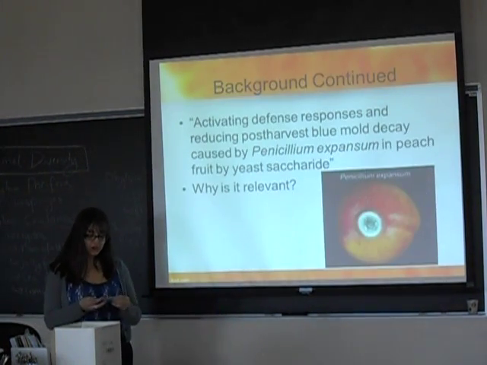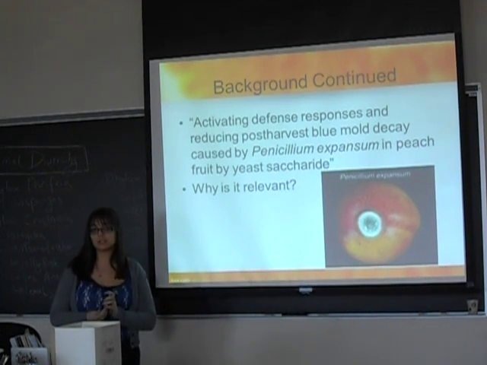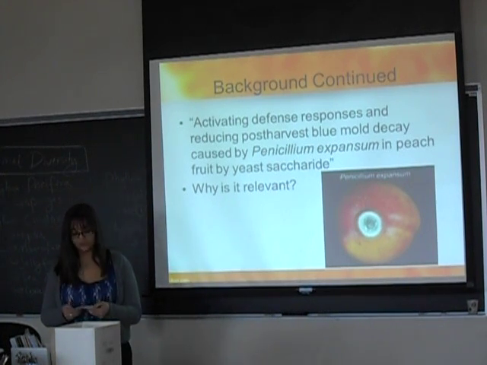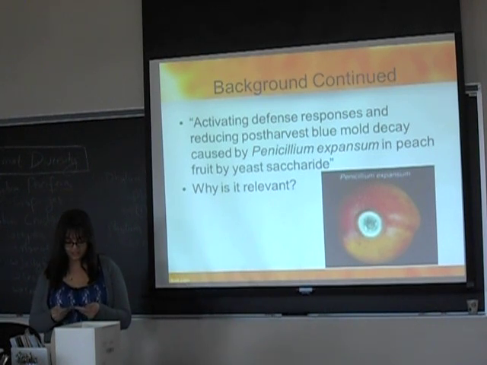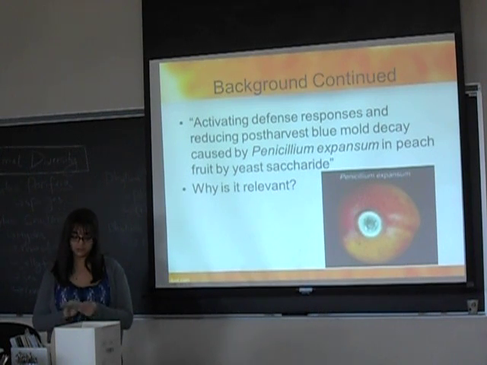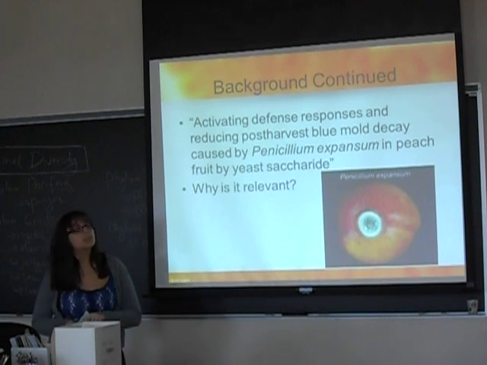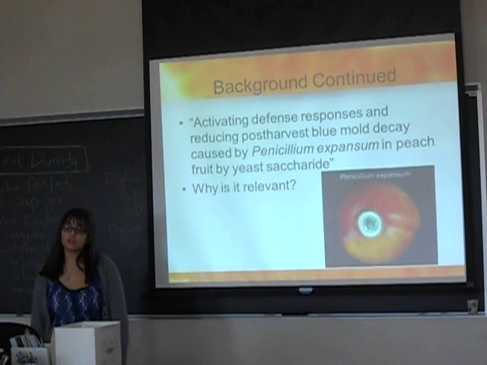This journal article is also relevant because, like the previous article, it focuses on one specific type of fruit, which is peaches. This article can give us some background information on peaches and how they might be specifically affected by Penicillium. This article also states that this type of fruit is highly susceptible to infection during storage and ripening. This article also proposed a way to slow down the growth of Penicillium. This could help our experiment because it could help find a way to fight fungal growth.